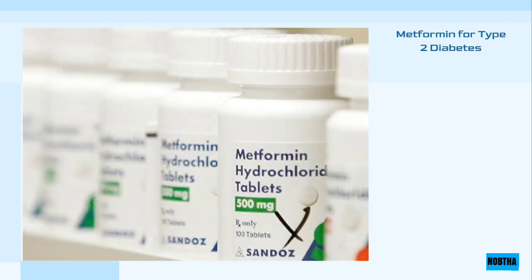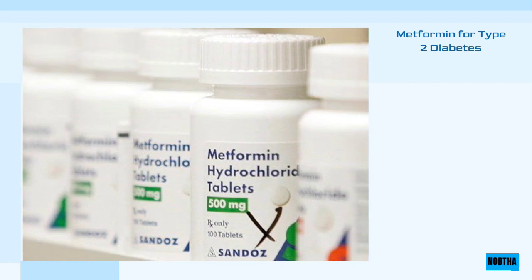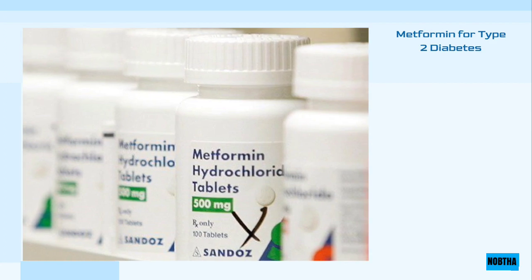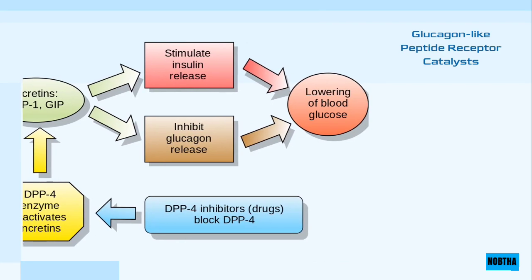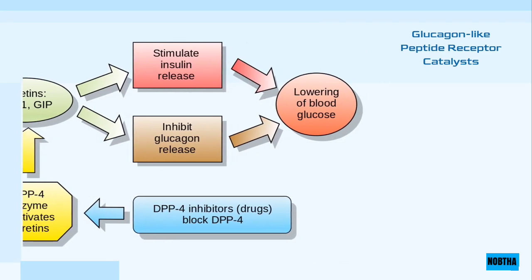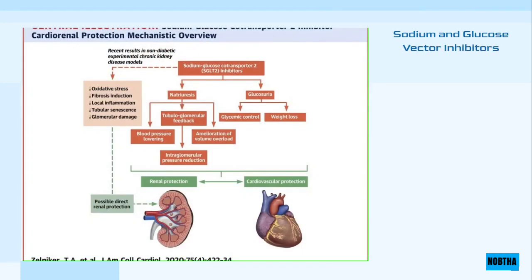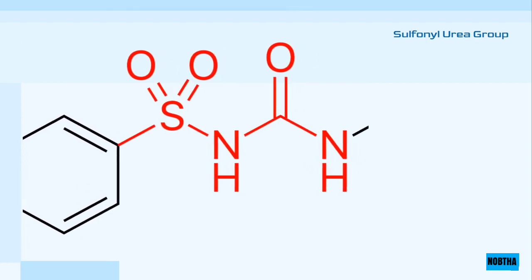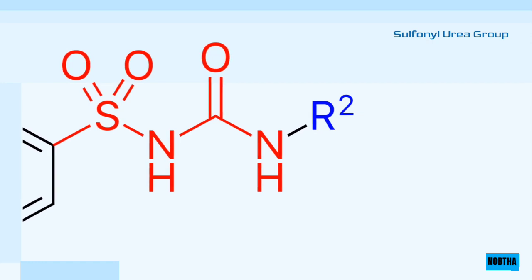Medications used to treat type 2 diabetes. Metformin. Metformin helps reduce blood sugar level, increases cell sensitivity to insulin, and also helps to reduce weight. Glucagon-like peptide receptor stimulators. These are prescribed for atherosclerosis patients. Sodium-glucose transporter inhibitors are a new group of drugs. Sulfonylurea group. The sulfonylurea group stimulates insulin secretion from pancreatic cells.